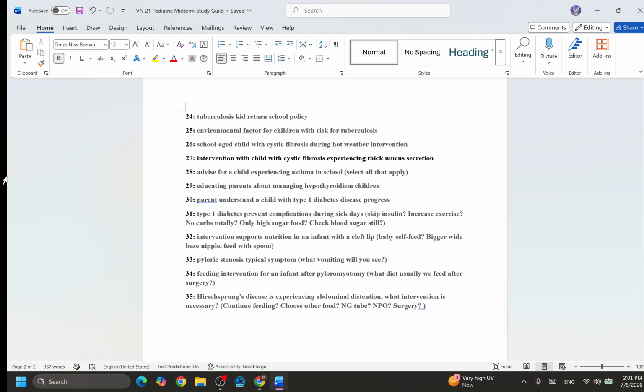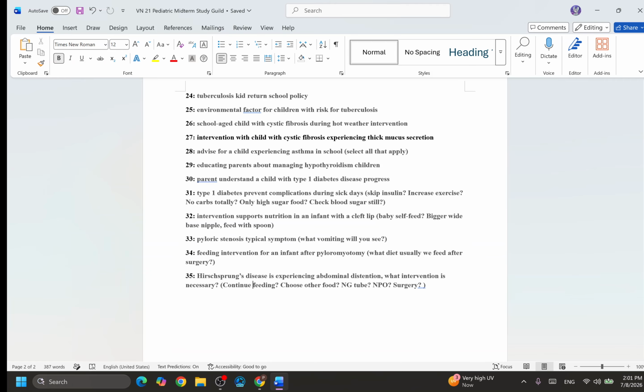Okay. 30. The parents understand the child's type 1 diabetes disease progression. So the parents will tell you something about how they understand type 1 diabetes. Remember, this is type 1 diabetes. The child is born with this disease. Do you think that can be cured? Okay, so the parent is going to tell you something. Okay, with type 1 diabetes, can the symptoms be cured or not? Or are they thinking that type 1 diabetes and type 2 diabetes are exactly the same? Are type 1 diabetes and type 2 diabetes really the same?